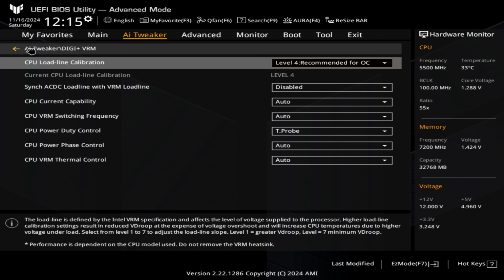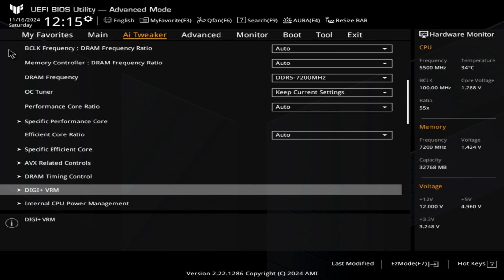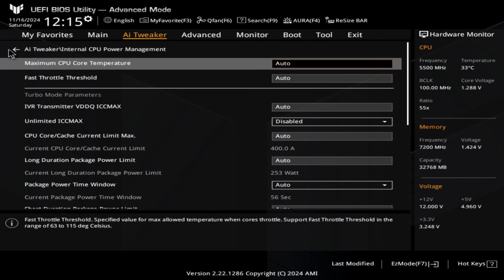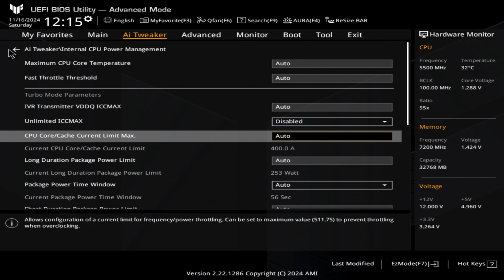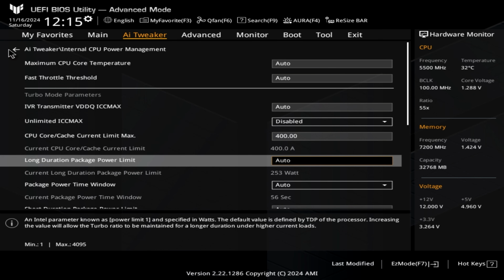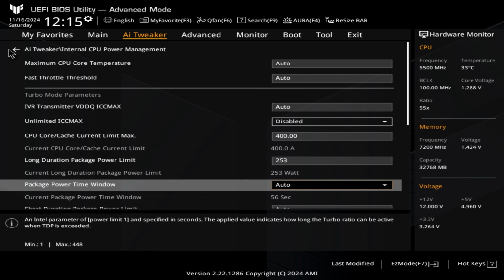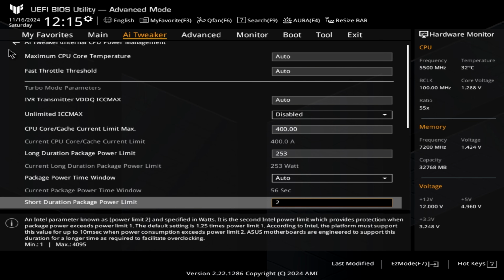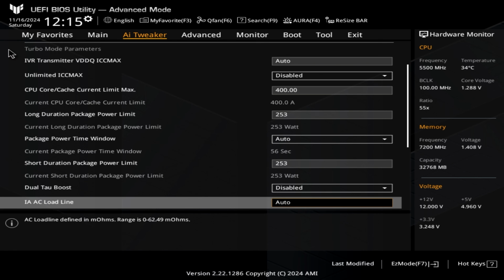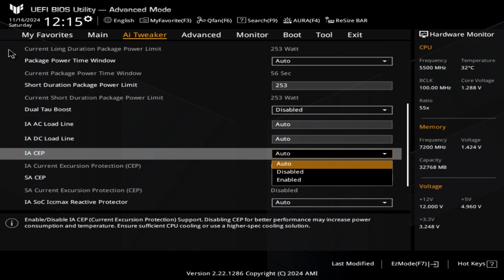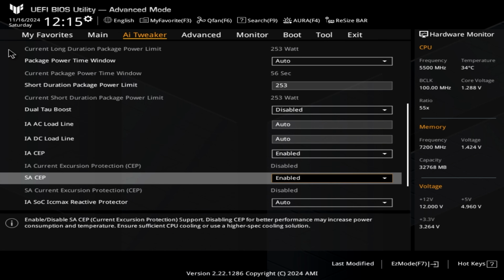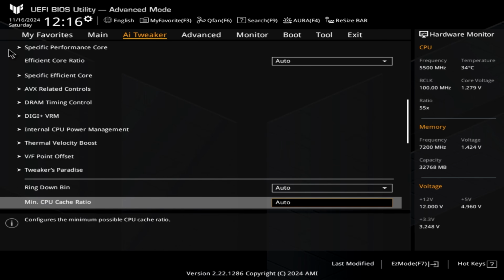Back into the main menu again, and we're then going to scroll down and go to the internal CPU power management, and we're going to manually change and enforce the limits. So the first thing we're going to do is manually type in the CPU core cache limit, and we're going to change that to 400, and we're going to change the long duration and short duration power limits to 253. We need to also make sure that we disable unlimited ICC max, and then we need to move on to IACEP, click enable, and SACP, which is the current excursion protection, enable both.